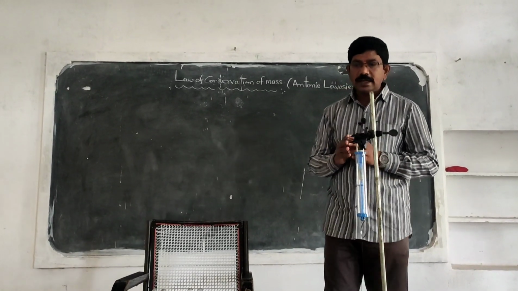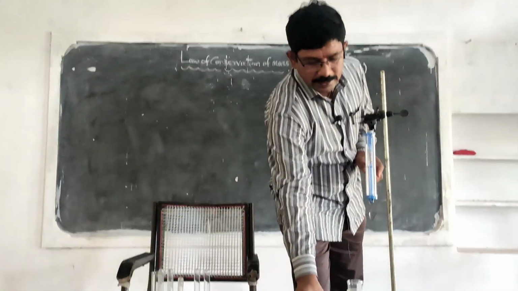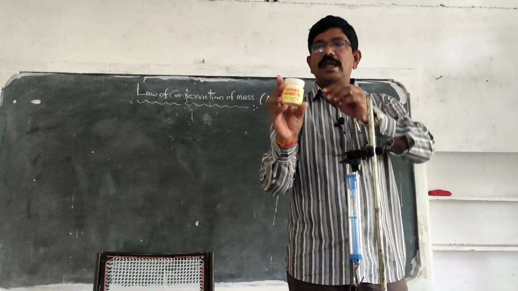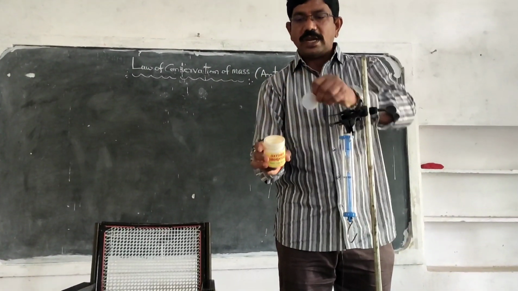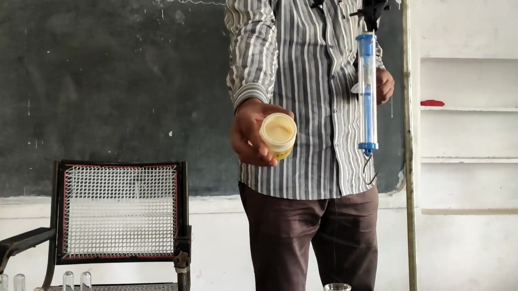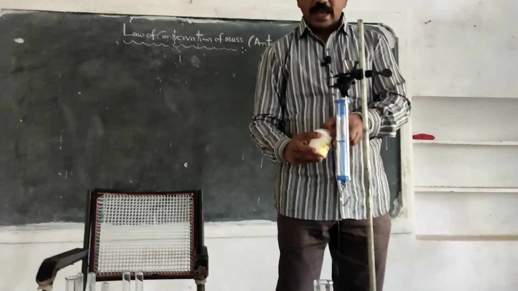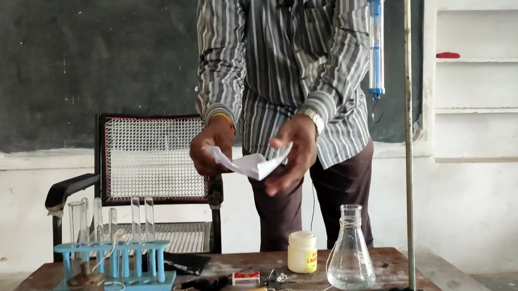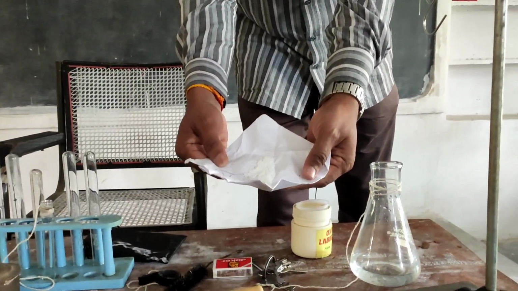The materials needed to prove this law: the first one is lead nitrate. See this one, this is lead nitrate. This salt is a white powdery substance. Next, another one is potassium iodide. This is potassium iodide.